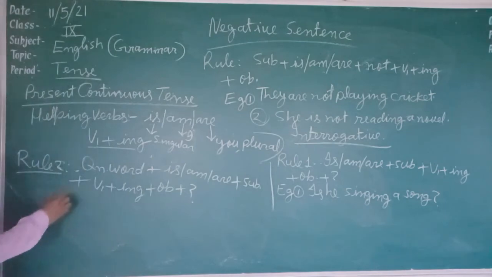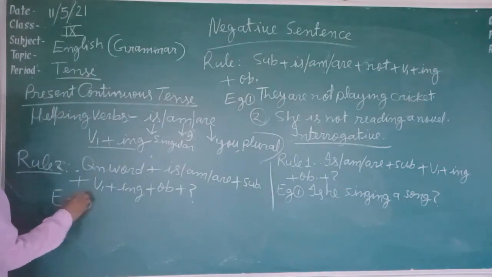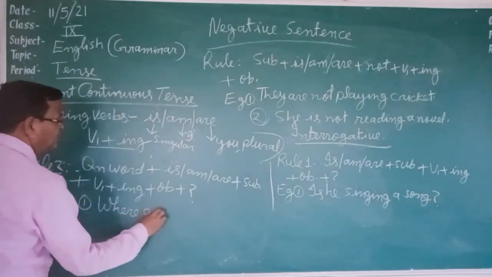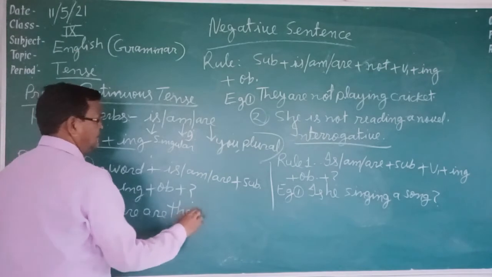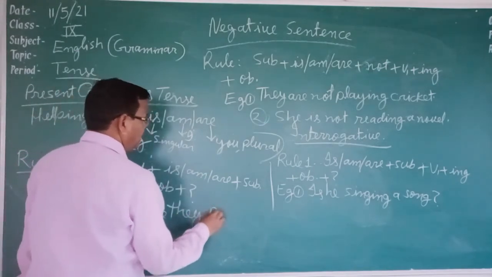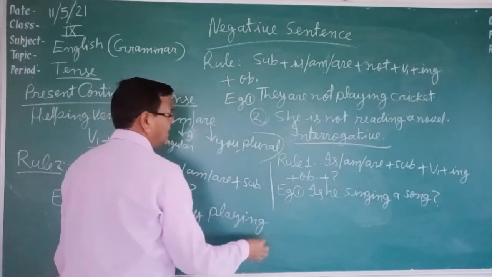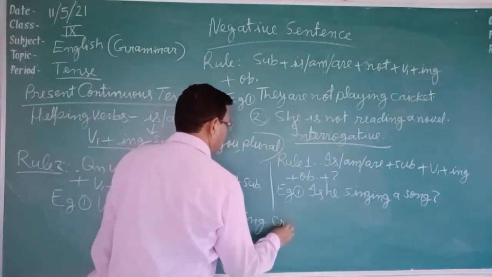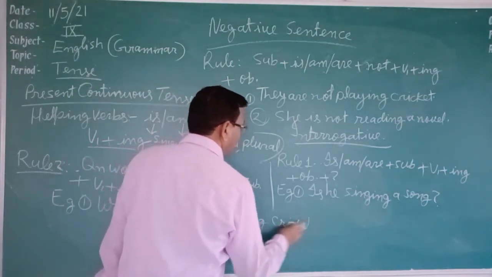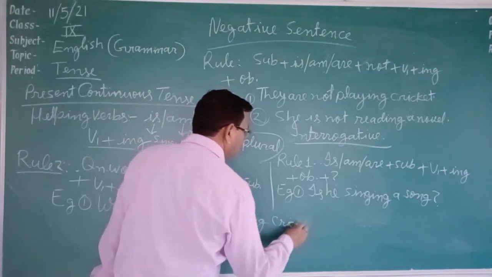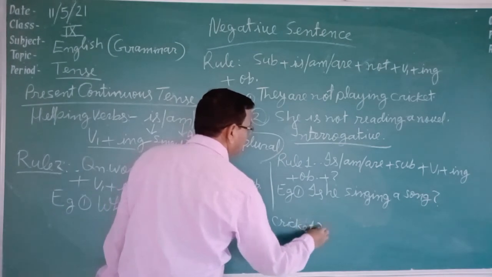Example: Where are they playing cricket? Where are they playing cricket?